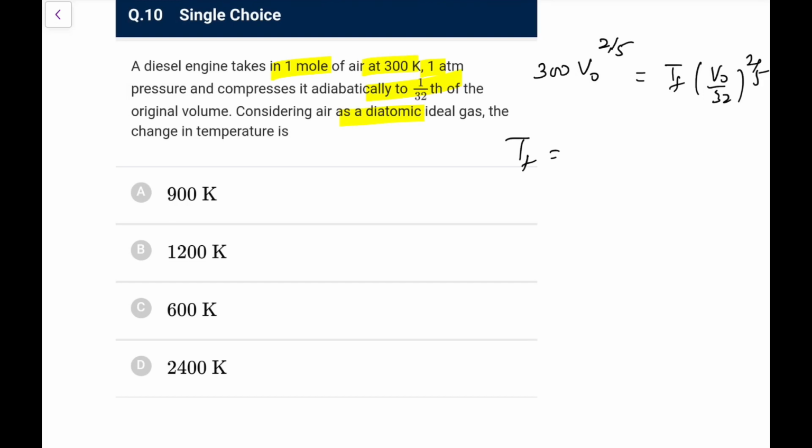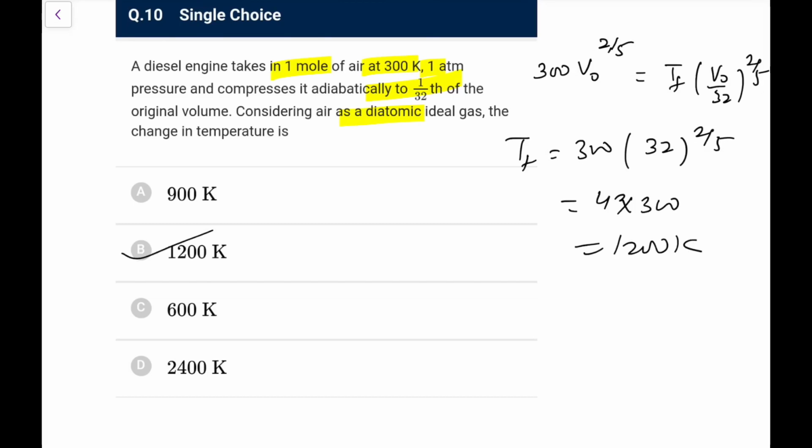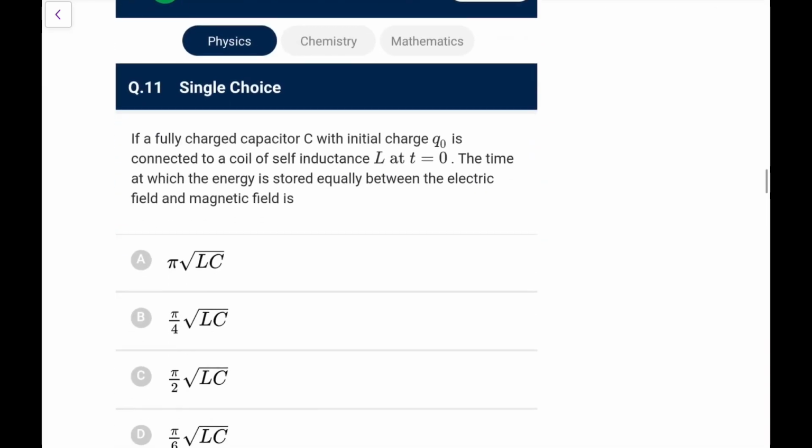So this T final is 300 into 32 to the power 2 by 5, that is 4 times 300, you can make it out, that is 1200 Kelvin. So go for option B in this case. So the answer is going to be, what we can say, 1200, but what is the change that is asked? Okay, so don't go for 1200, be careful. Change is T final minus T initial, that is 900 Kelvin. Final is 1200, change is 900.